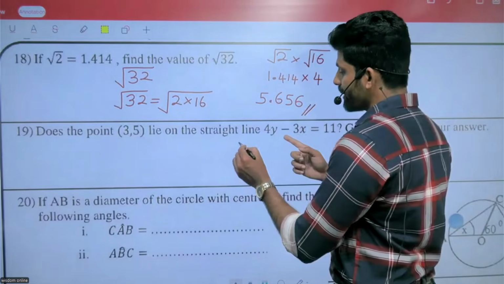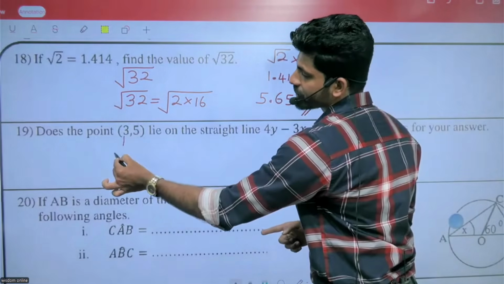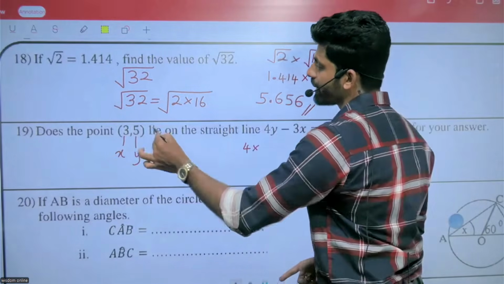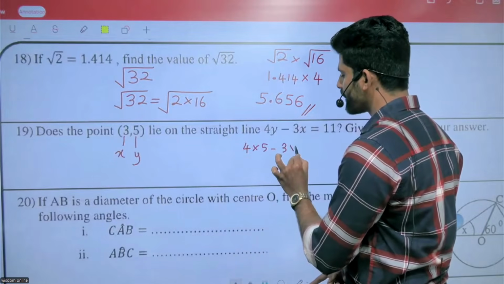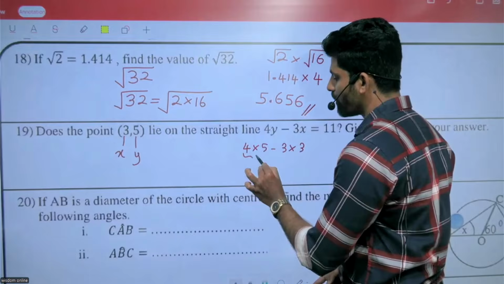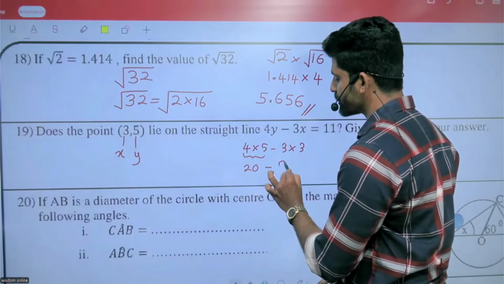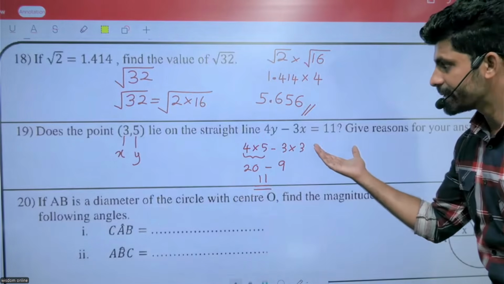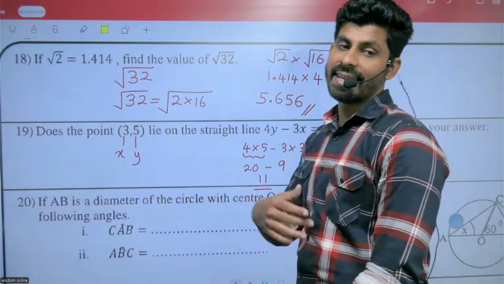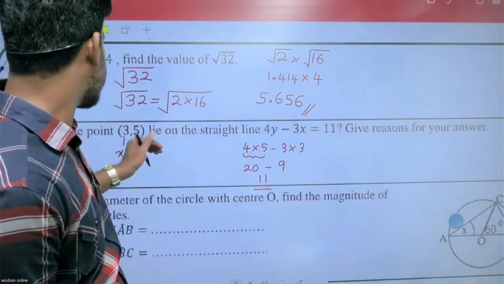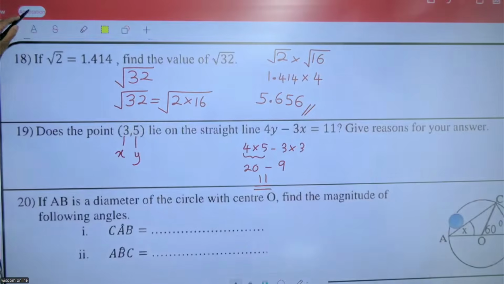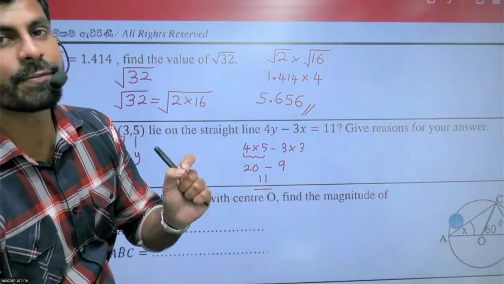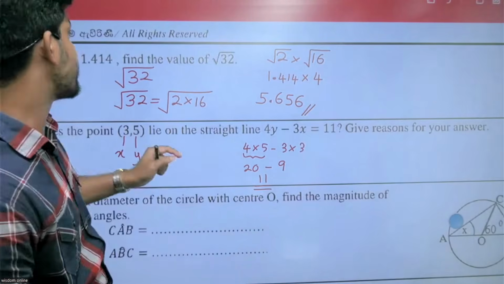Let's substitute: this one is x, this one is y. 4 multiplied by y, which is 5, minus 3 multiplied by x, which is 3. 4 multiplied by 5, 20. 3 into 3, 9. 20 minus 9, 11. Yes, it satisfies the equation. Therefore, that point lies on the line. You need to write down the answer.